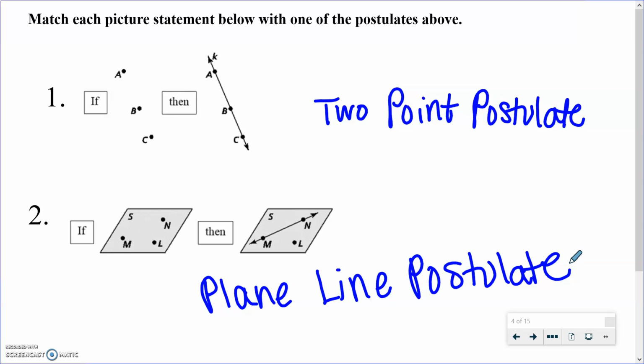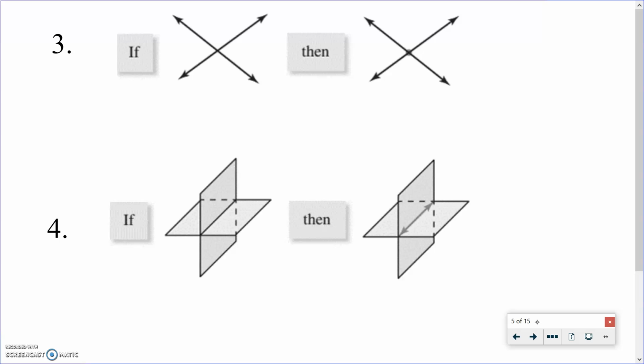Okay, and that's because I'm taking 2 points that are on a plane and drawing one line through them that is also on the plane. Okay. This next one, I have these 2 lines that are intersecting, and then I see there's this point right in the middle. It's kind of hard to see. It's gray, and it's an intersection point.